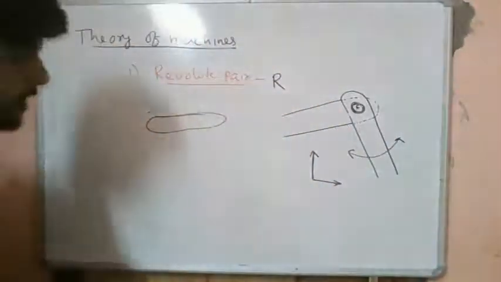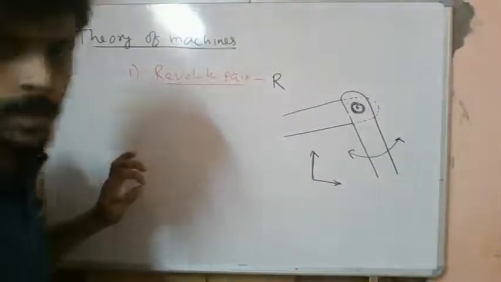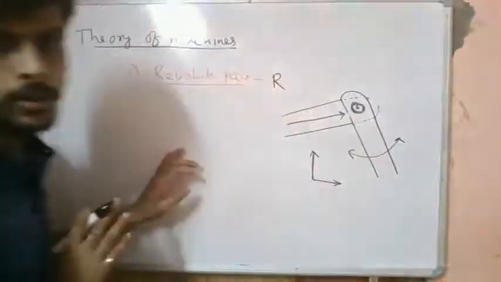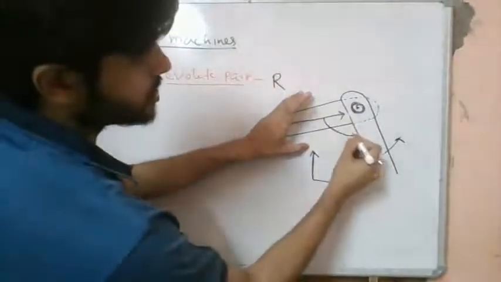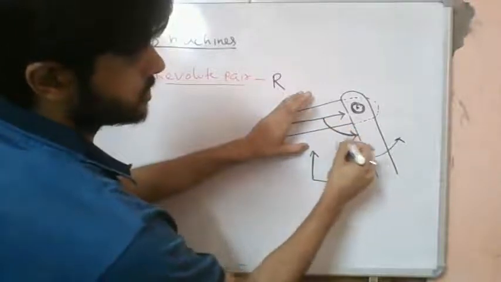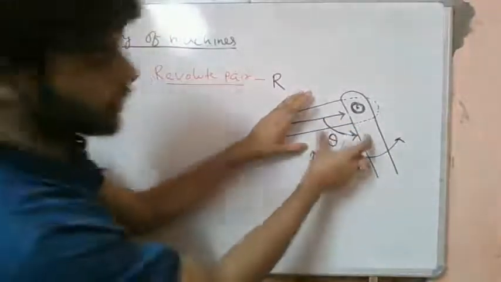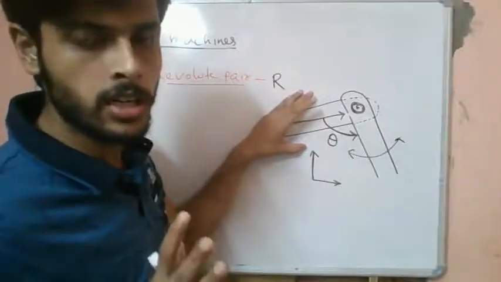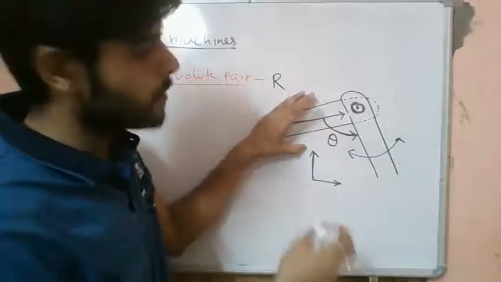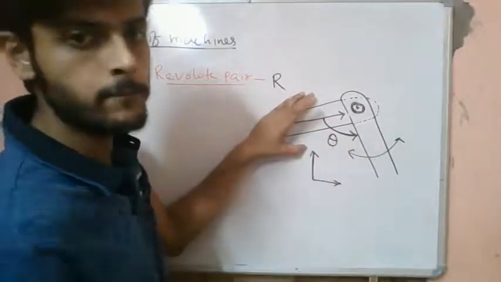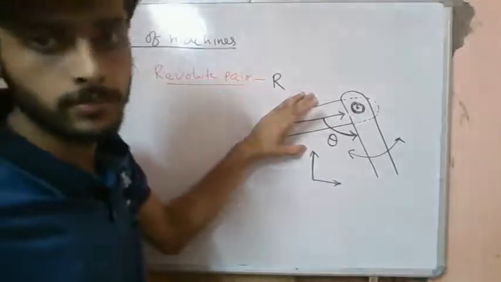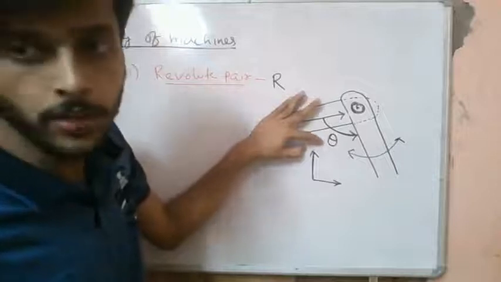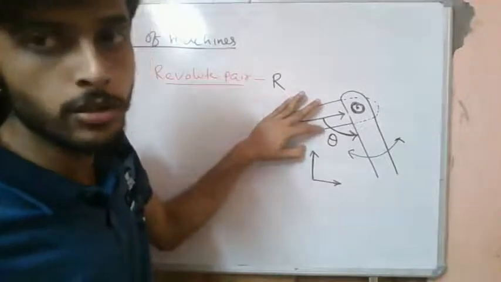Okay. So for kinematic analysis, we take one line like this. The relative angular position, this theta, will determine all the quantities. We can determine velocities, accelerations, and positions based on this relative theta quantity. So theta is the only variable over here. So this theta is also the degree of freedom.